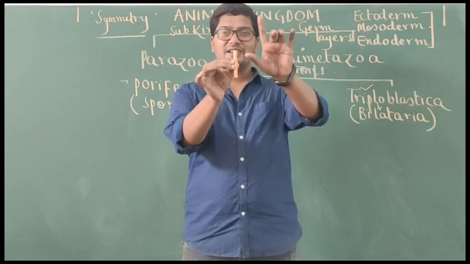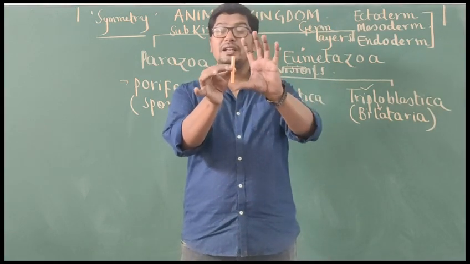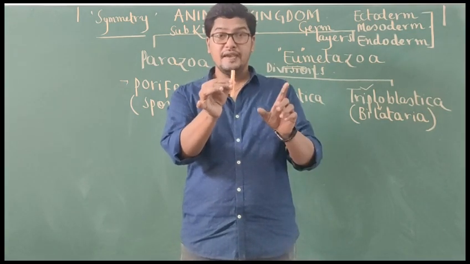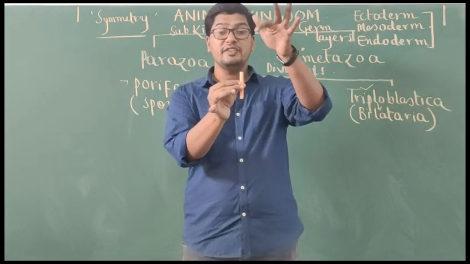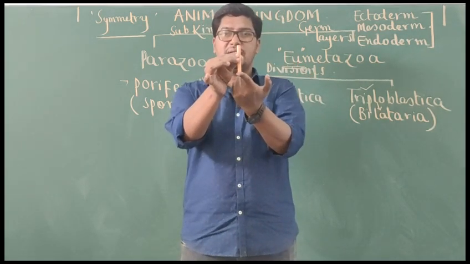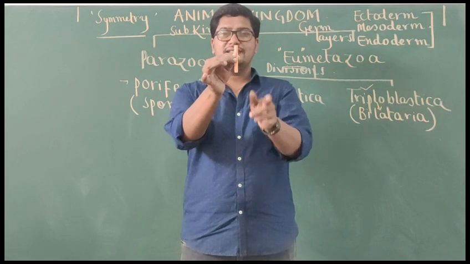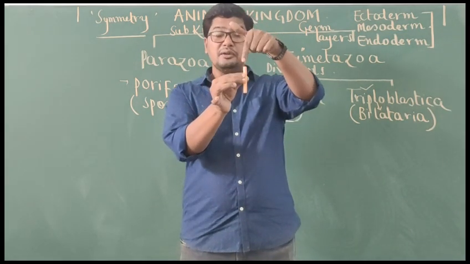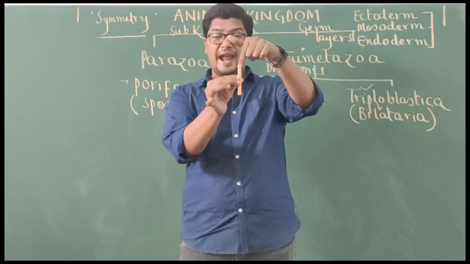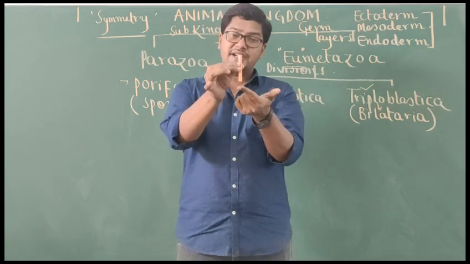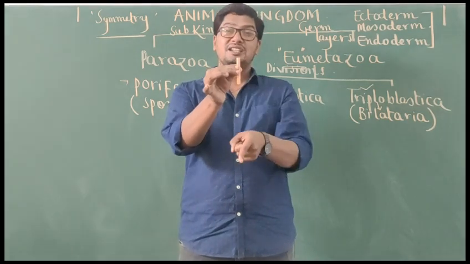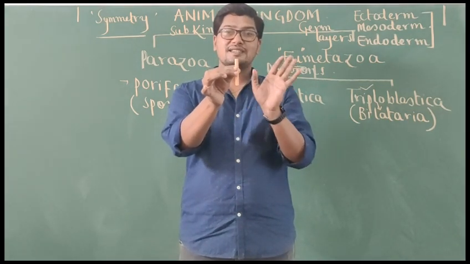What do you mean by central axis? Literally speaking, there is no axis in the body of an animal. But we imagine an axis. This is anterior part and this is posterior part. So I will imagine an axis which is starting at central anterior part, or mid anterior part, and it extends up to what? Mid posterior part of the body, and that imaginary axis is called central axis.